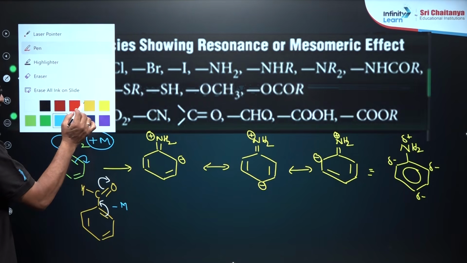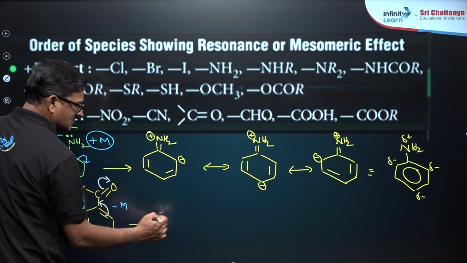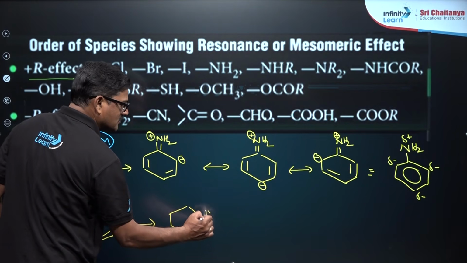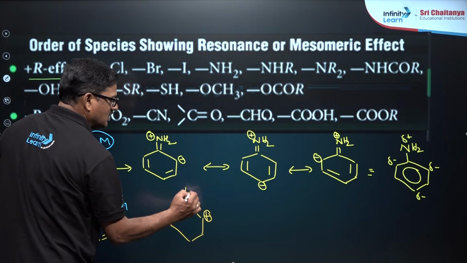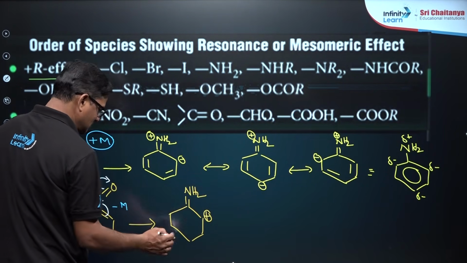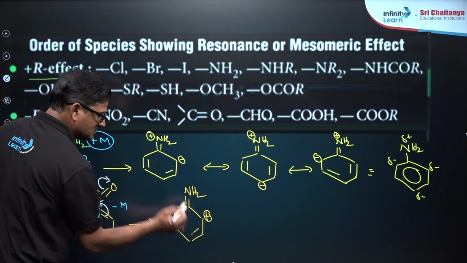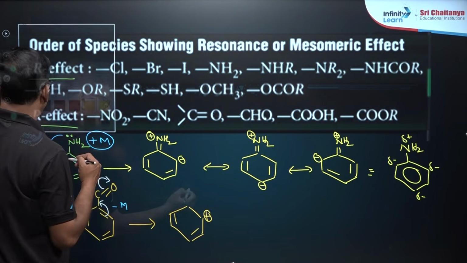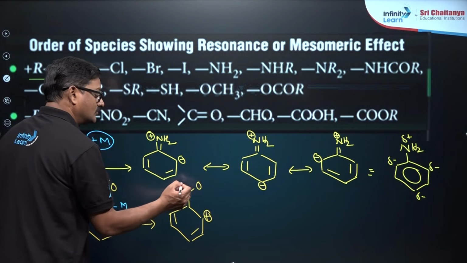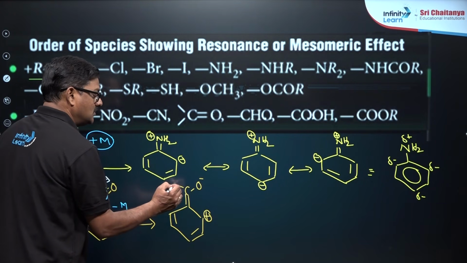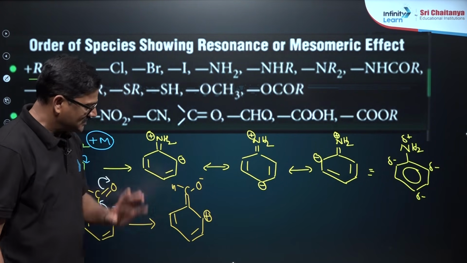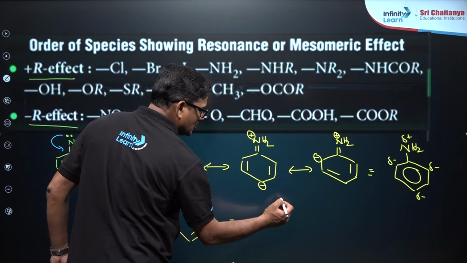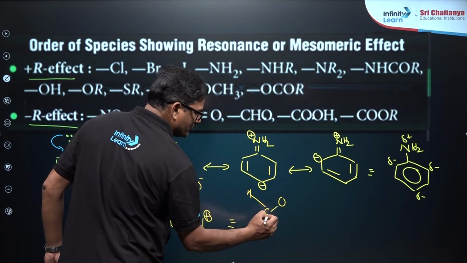As a result of this, you are going to see a positive charge over here, and you are going to see it like this. Okay. So this is going to be C double bond O. As a result of this, the resonance hybrid for this is going to be COH.